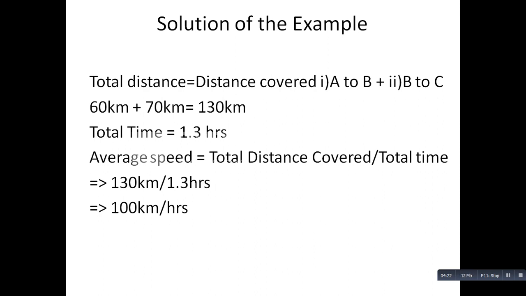Average speed equals total distance covered upon total time. The total distance is 130 km and the total time is 1.3 hours. So the average speed equals 100 km per hour.